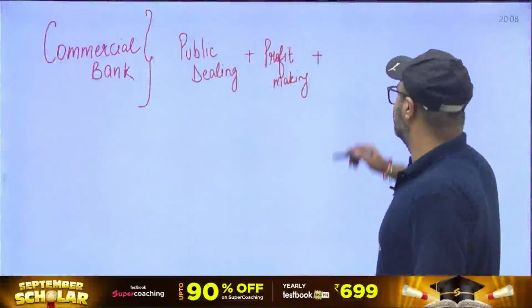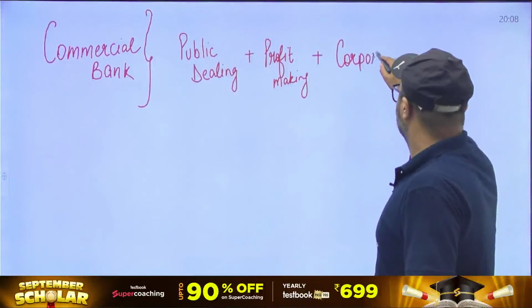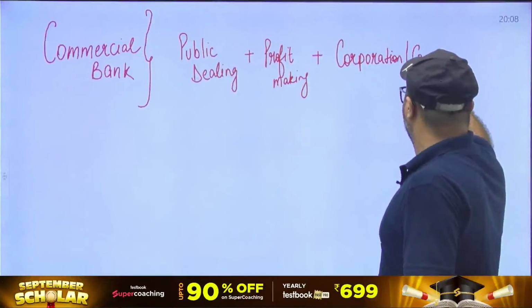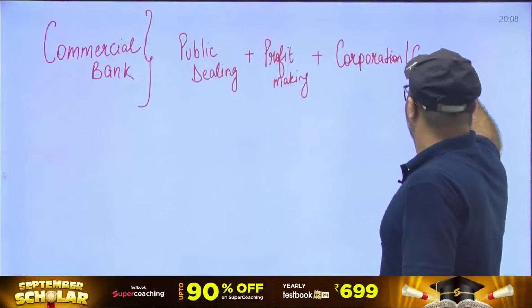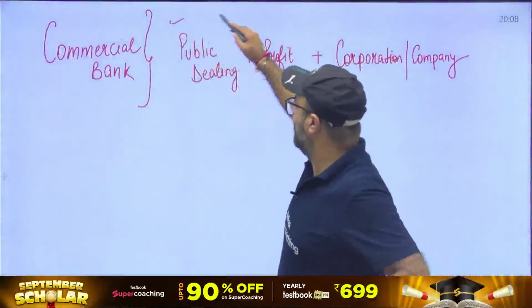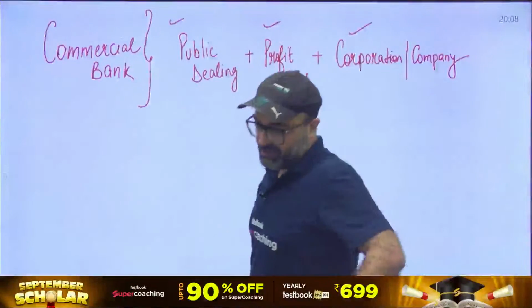It is itself a corporate, or it is itself a company. So when a bank is registered as a company and it is working to earn profit, and that too it is offering public dealing, in that particular case, we call that bank as a commercial bank.